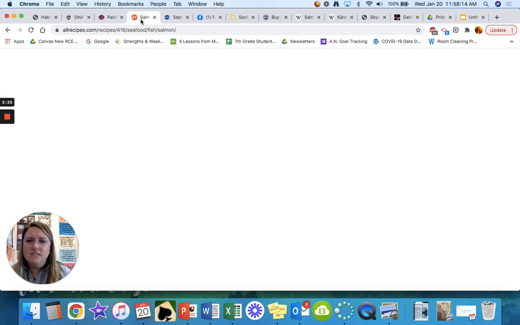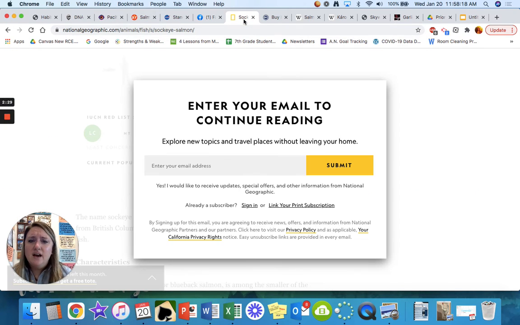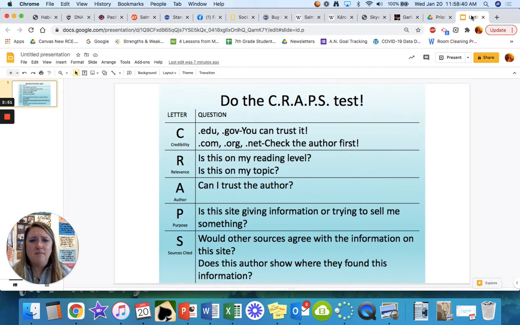Here's one I found. Oops, not this one. Here's a page I found, which is on nationalgeographic.com. Sorry, you can't really see it right now, but it's about salmon. It's a .com site, but I know that National Geographic is an organization I can trust. So the information here, because it's such a trustworthy organization, even though it's a .com site, I can feel pretty confident using this information.